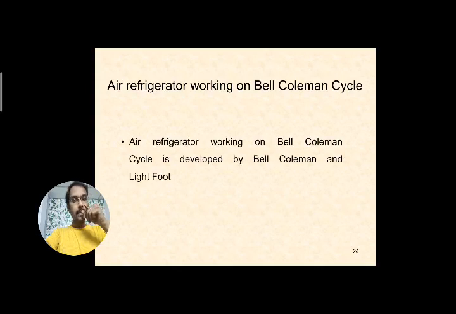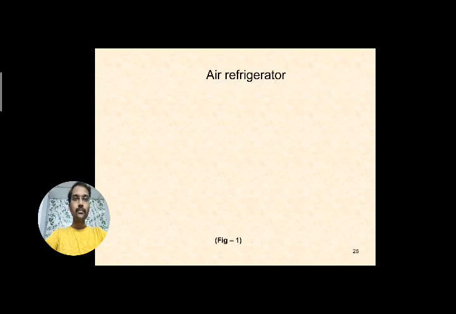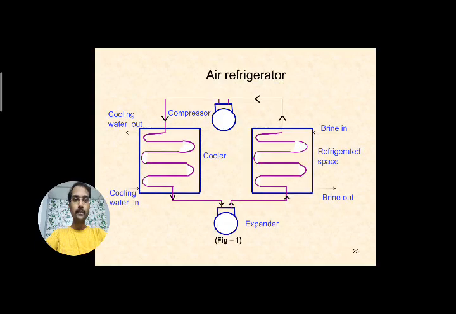The air refrigerator working on the Bell-Coleman cycle was developed by Bell-Coleman and Lightfoot. The scientist was named Bell-Coleman, so it is named the Bell-Coleman cycle. Here is the line diagram, and you can see the components. The main components used in this air refrigerator are similar to what we saw in the Carnot refrigeration cycle.